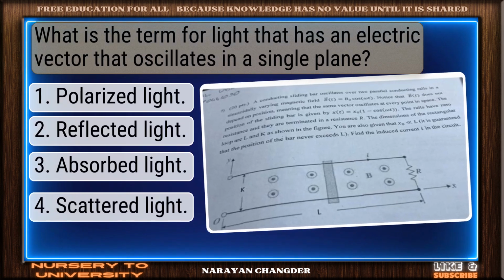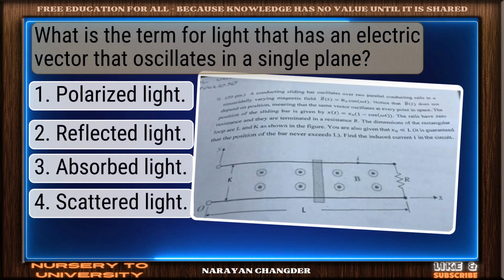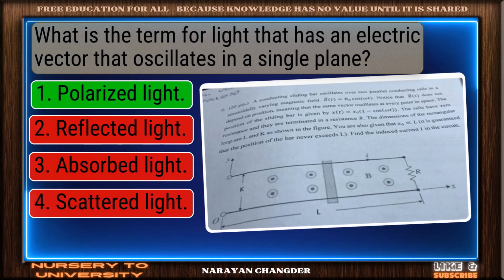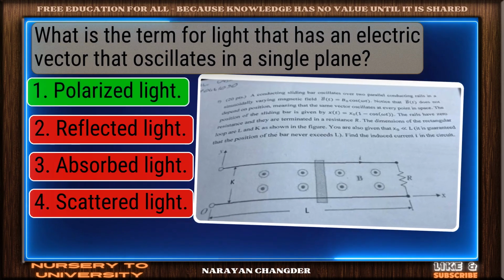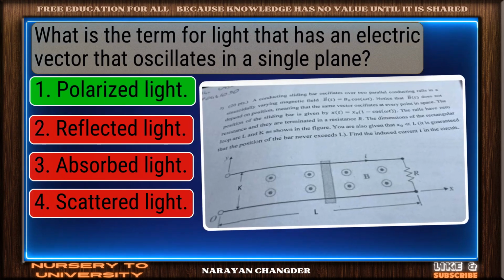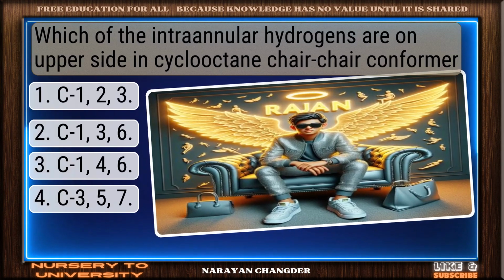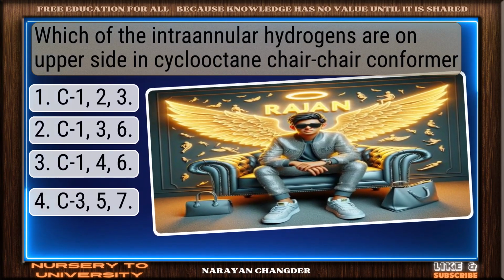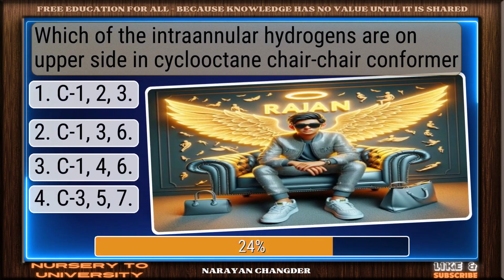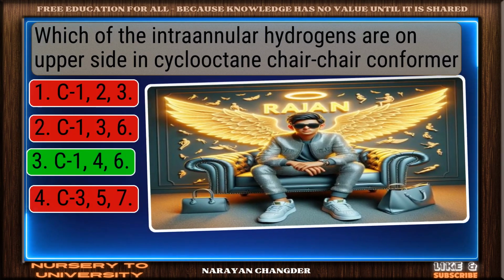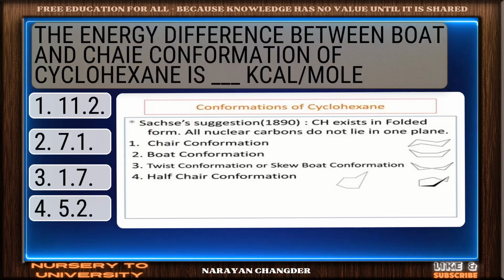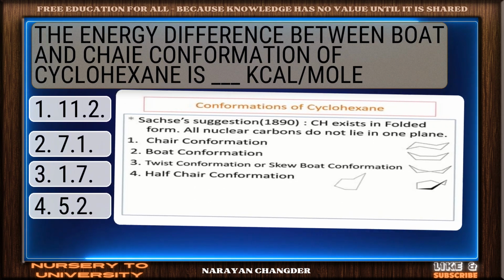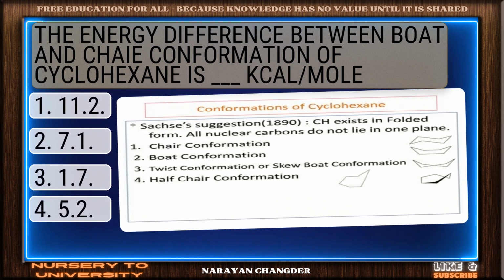What is the term for light that has an electric vector that oscillates in a single plane? Nice work. You chose polarized light, and it is correct. Which of the transannular hydrogens are on upper side in cyclooctane chair conformer? C1, 4, 6 is true. The energy difference between boat and chair conformation of cyclohexane is dash kcal/mol.